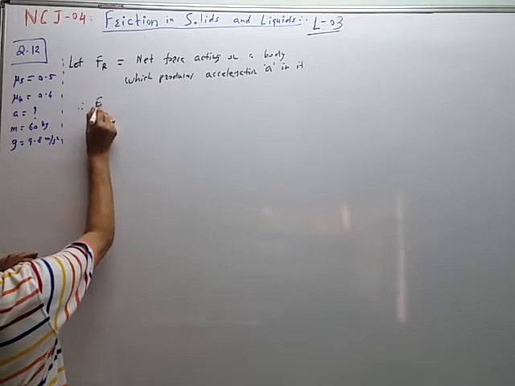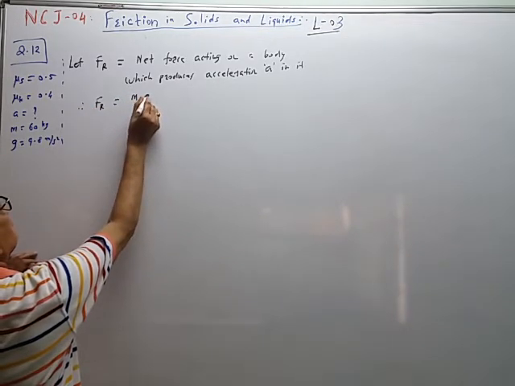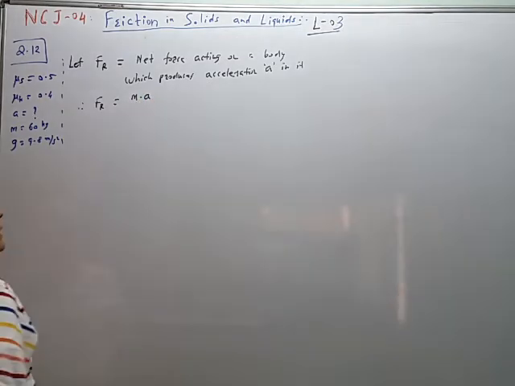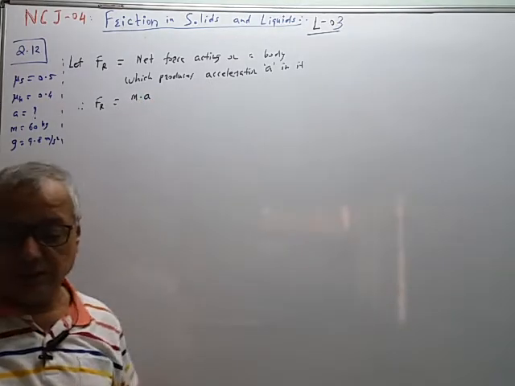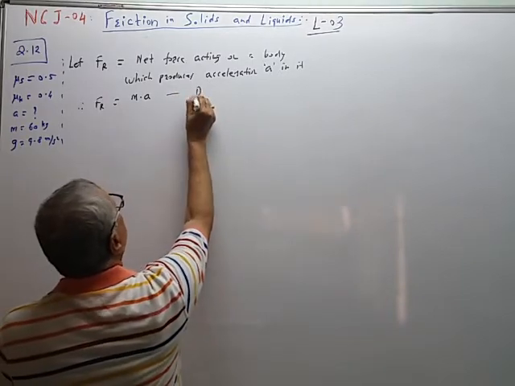Therefore, Fr is equal to mass multiplied by acceleration. This is the equation one.